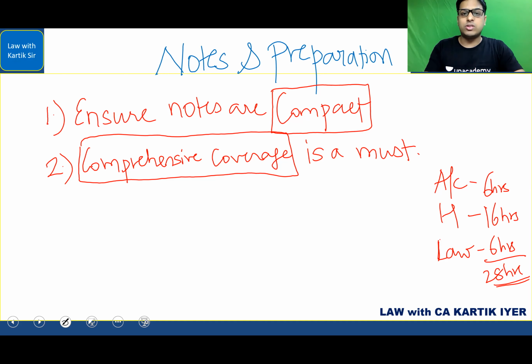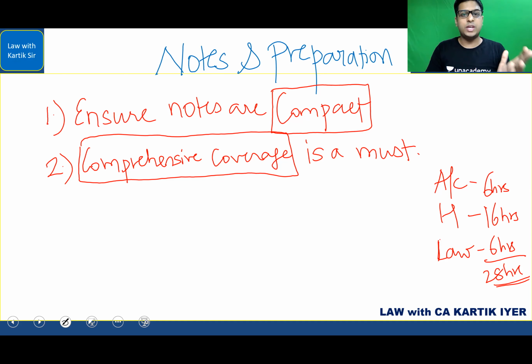Now you can do the multiplication with me. If you have a reading speed of, let's say, 10 pages per hour, which is a good reading speed, then in 28 hours you'll be able to cover only 280 pages. Now, if you study with notes which are around 400 or 500 pages, big books, and you are expected to do that front to back in those 28 hours, then it will be difficult because you have miscalculated your potential. So either you need to increase your reading speed, or you need to ensure that the notes are compact and you're doing comprehensive coverage.